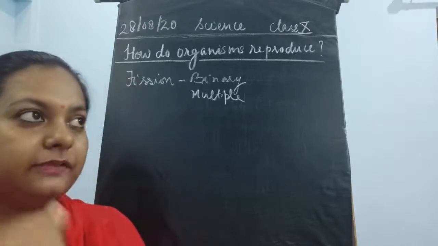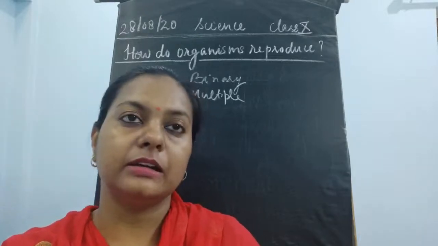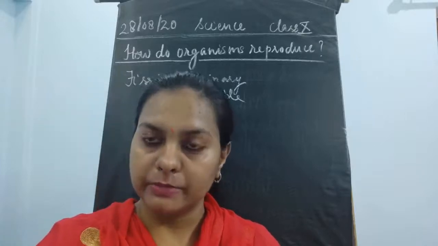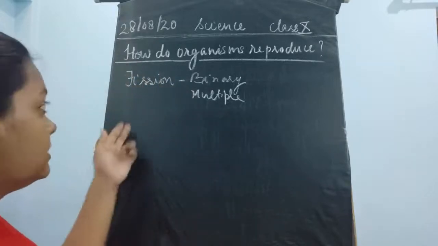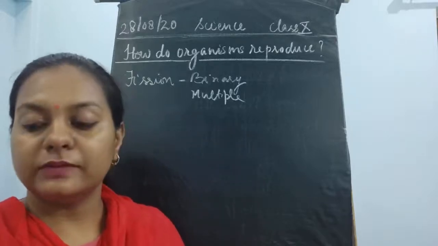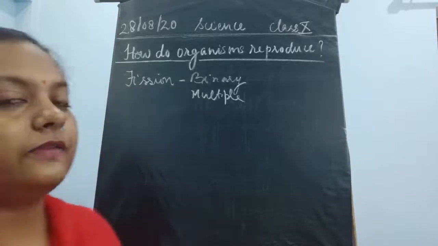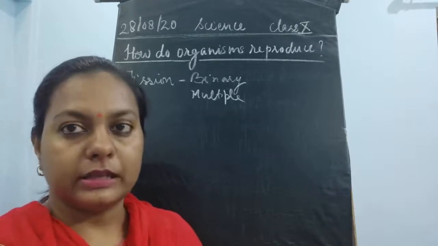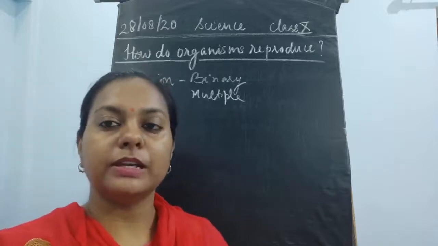We have seen that binary fission, as the name suggests, takes place in unicellular organisms like the amoeba, where one amoeba divides and forms two daughter cells. This kind of fission is known as binary fission, where one parent divides and forms two identical daughter cells. Similarly, we have also seen multiple fission in the plasmodium,